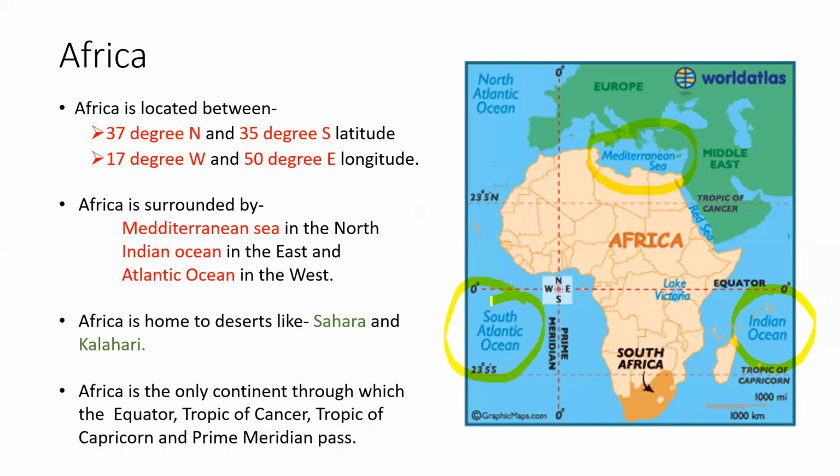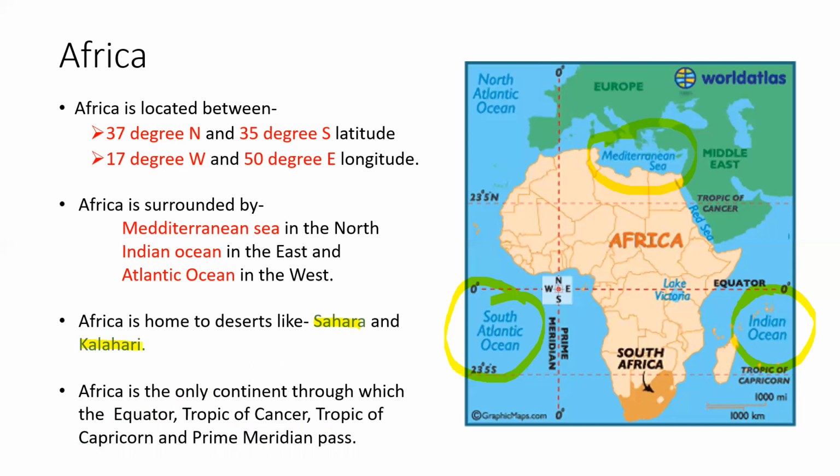All right. And Africa is home to the biggest deserts. You know about Sahara Desert, it is the biggest desert, Sahara and Kalahari. These are the two very big deserts which are found in Africa. And you know what else is found in Africa? It is a river. It is the longest river in the world.